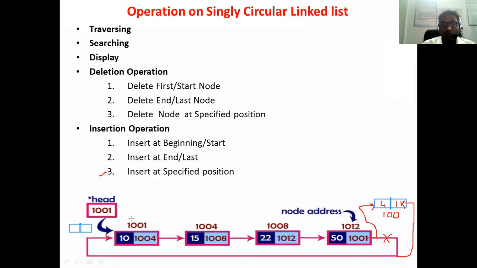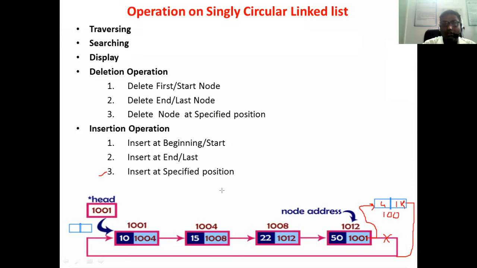So we start with 1001. We move to 1001, the data value is 10, and we require 15. So 1004 is the address, and we move to 1004. The data is 15. So after this node, we have to insert a new node.